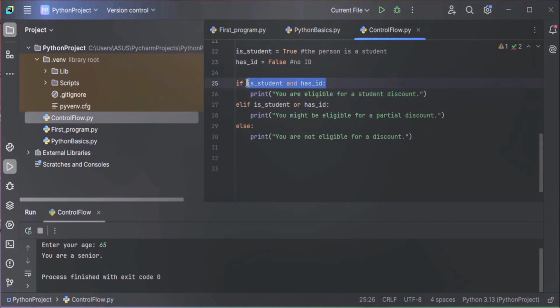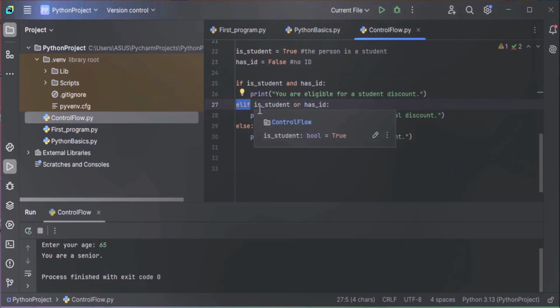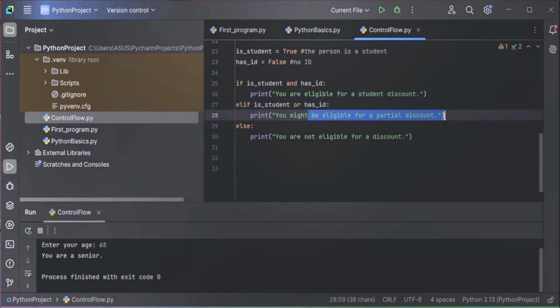In case this condition is not met, the elif part will be executed. In the elif part, we are checking if the person is a student or has an ID. The OR operator checks if at least one condition is true. Is_student should be true or has_ID should be true. At least one condition has to be true, and only then will this elif part be executed. If so, the person is eligible for a partial discount, and this message will be displayed: you might be eligible for partial discount.